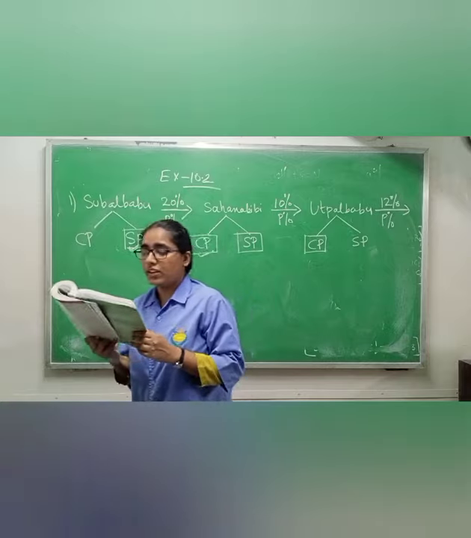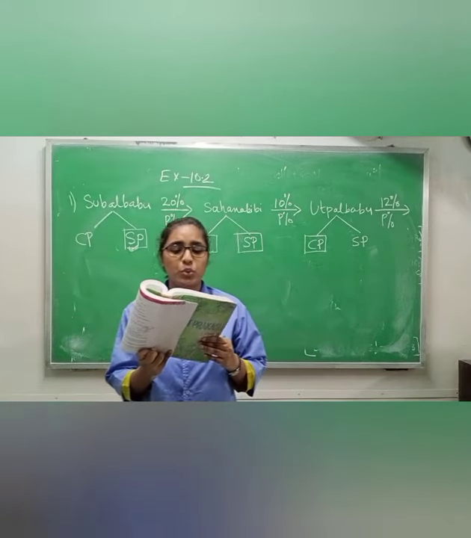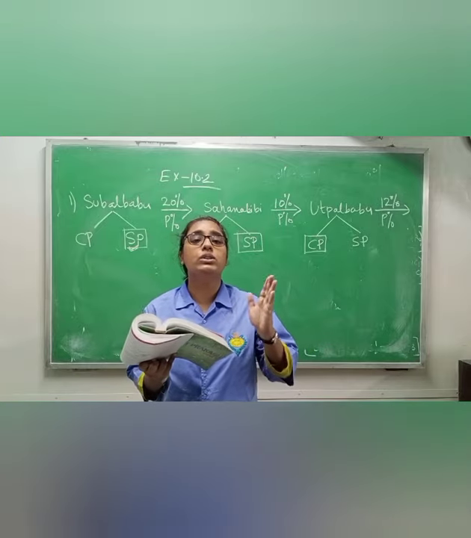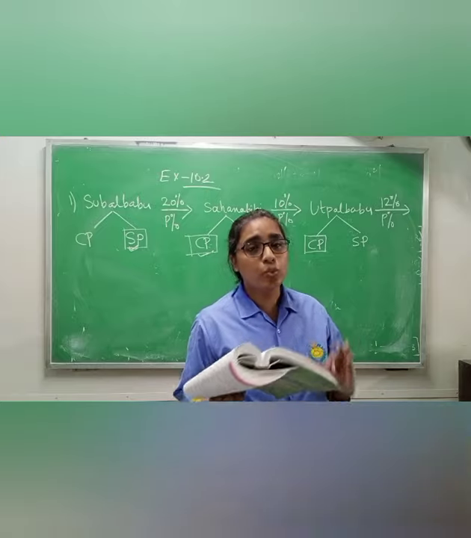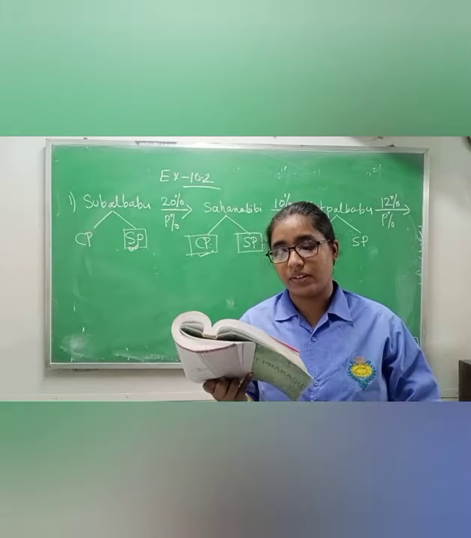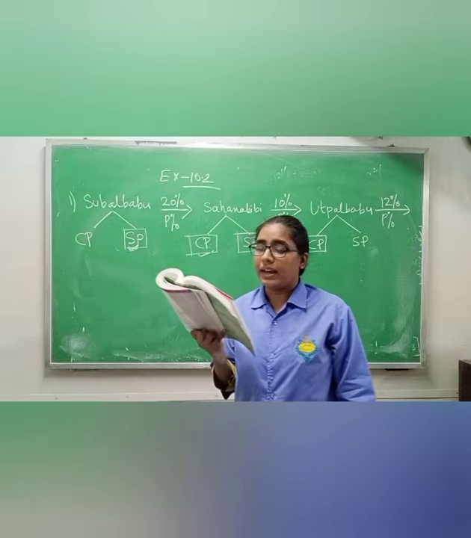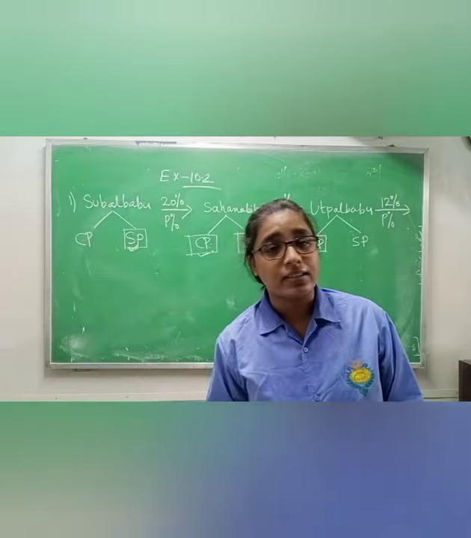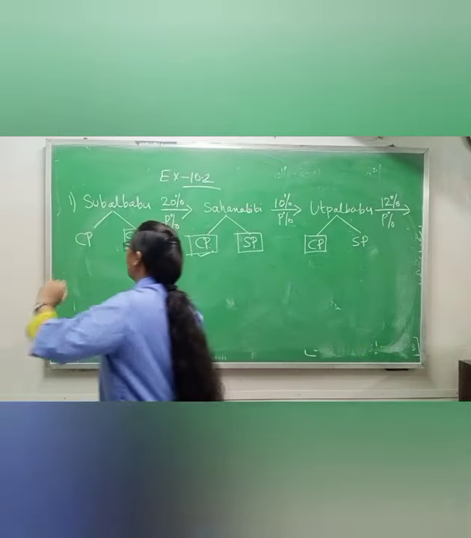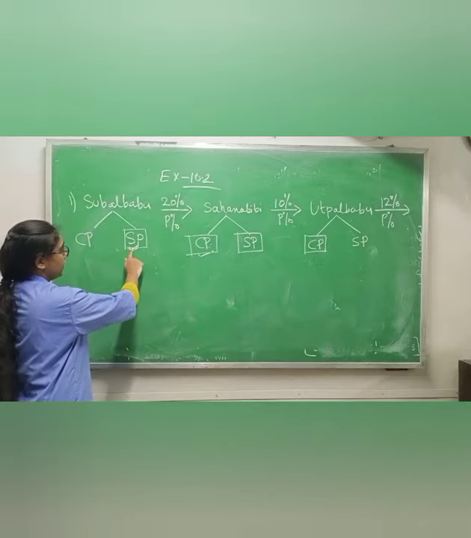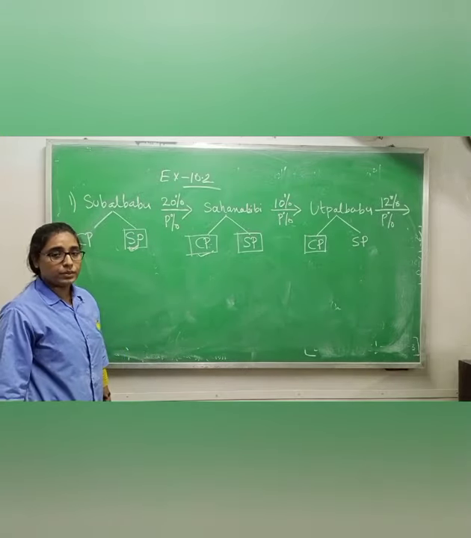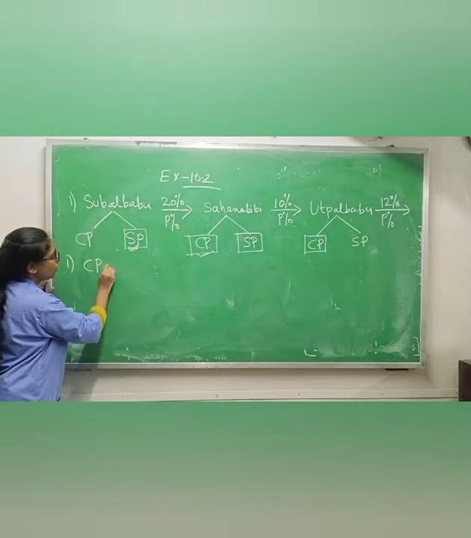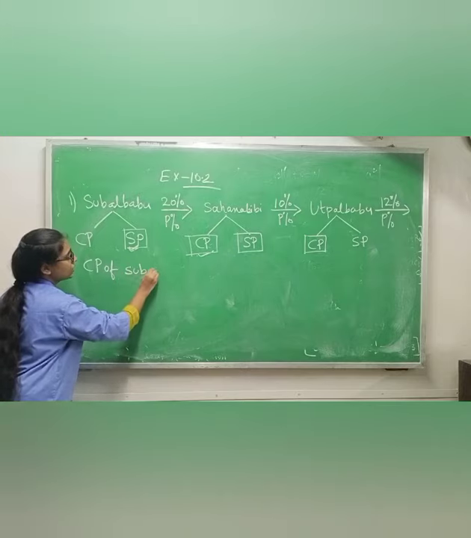Now read question number 1. Subal Babu has spent rupees 7,500 to produce some amount of rice. Who is spending? Subal Babu. How much? 7,500. Means the cost price of Subal Babu is 7,500. Let us calculate and write with how much money Shahana Bibi has bought that amount of rice. See the connection between Subal Babu and Shahana Bibi. Subal Babu's selling price will be equal to the cost price of Shahana Bibi. Okay. Now in the first question, what they are saying is that the cost price of Subal Babu means spent money.